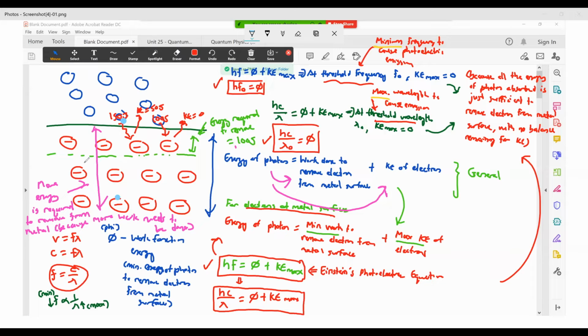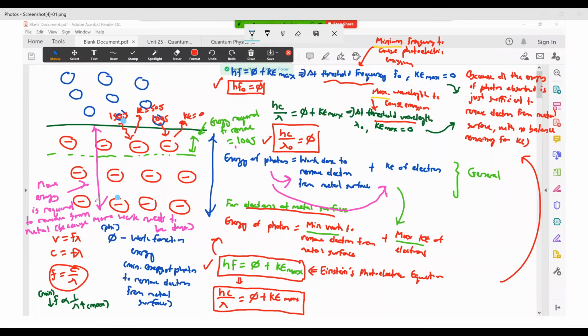But if, say, you have electrons that are deeper below the metal surface, you actually need more energy to remove them because you have to overcome the attractive forces of all the other atoms and electrons here. You have to push it up all the way to the surface and so on and so forth, right? So the deeper below the metal surface, the more energy is required.